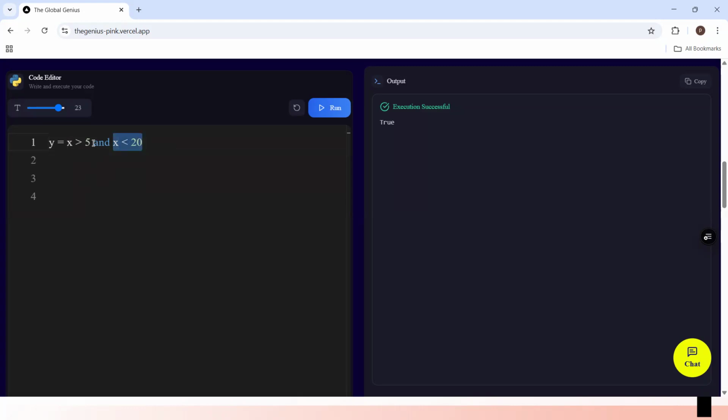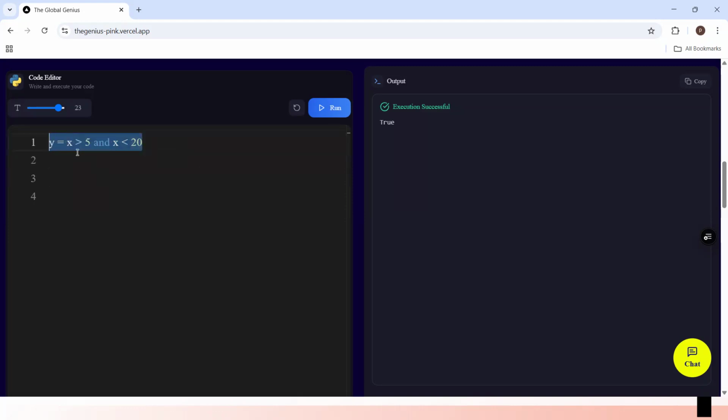After running it, this one will run. This is an expression, this is an expression. So after the two expressions have been evaluated, we will now have another expression. We'll take the result of this one and the result of this one, and we'll now evaluate it against the AND operator. And whatever we get there, we'll assign it to the y variable.